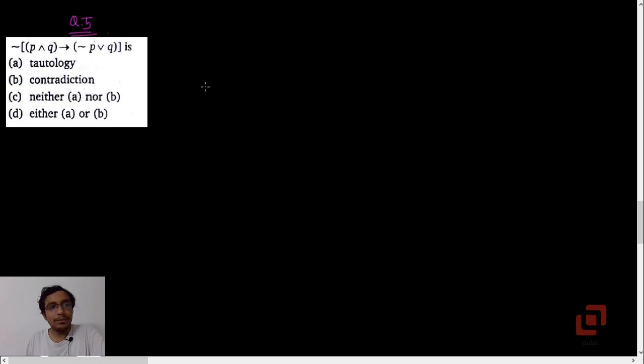Okay, this is our question 5. A similar one, we have negation of P and Q implies negation P or Q. Okay, now you can solve this MCQ with the help of the truth table.